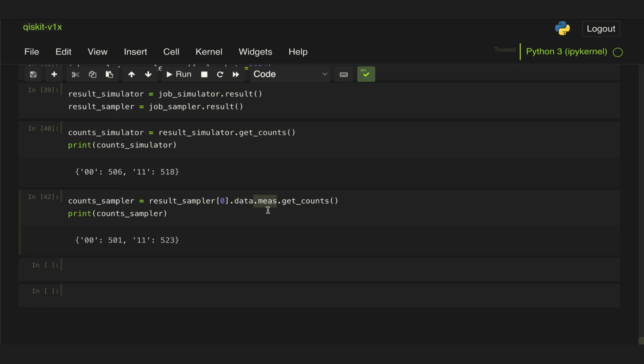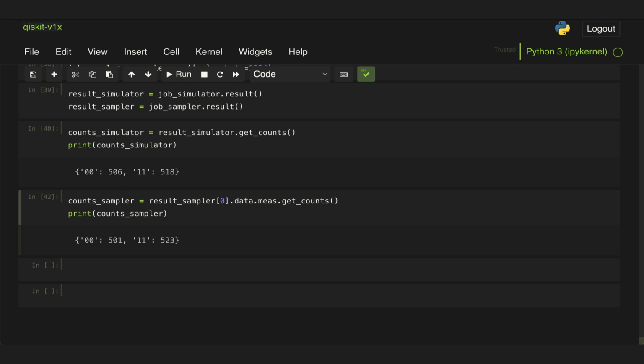So personally, I think this definitely needs to be changed by, for example, storing the results in a dictionary where you just extract those results by finding the key of that dictionary that would have the same name as the register you define. But giving that name to an attribute is a bad idea. But in any case, this is the way we extract results right now.